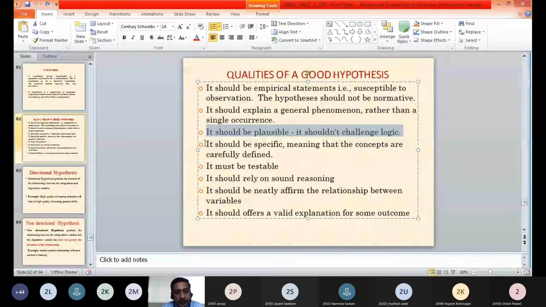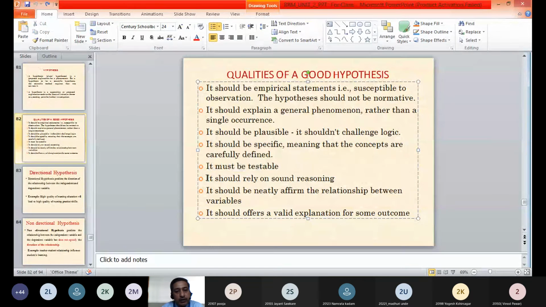Further, it should be specific, meaning that the concepts are clearly defined. Whatever you want to test, whatever variable wherein you want to see the relationship, those should be specified clearly. It must be testable. Whatever variables you want to study for the relationship or for any cause and effect relationship, those hypotheses which are formulated must be testable. We should be able to test by using certain statistical tests.